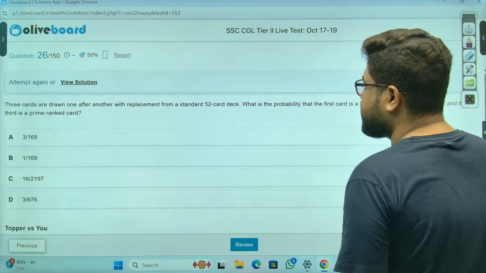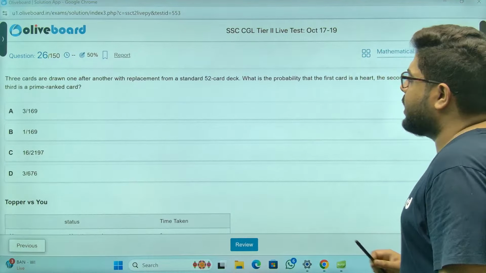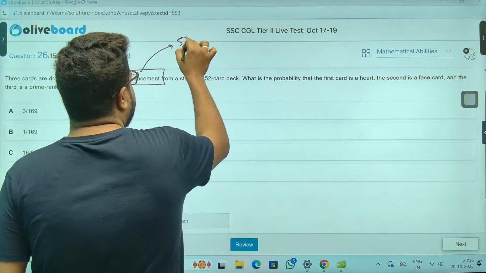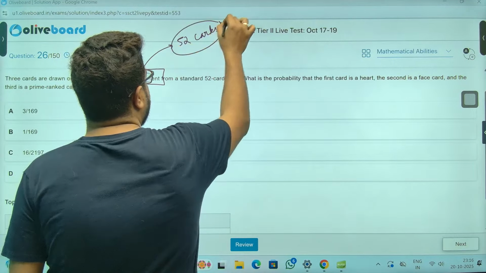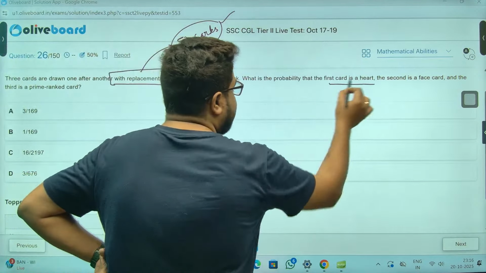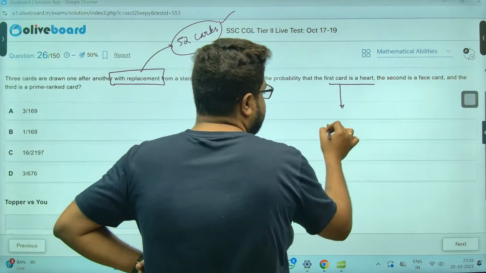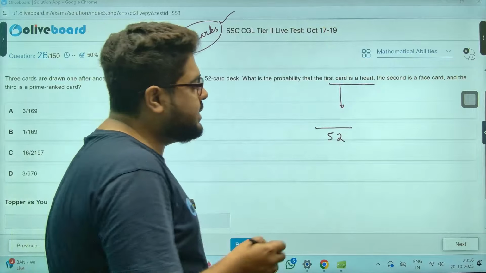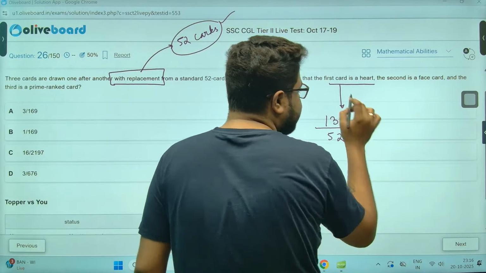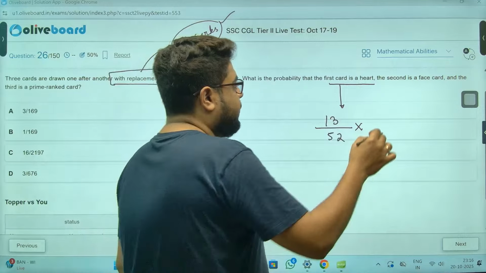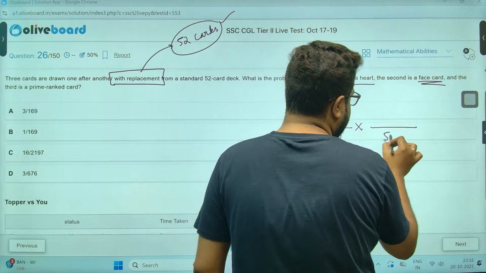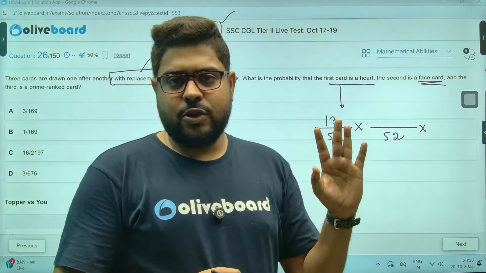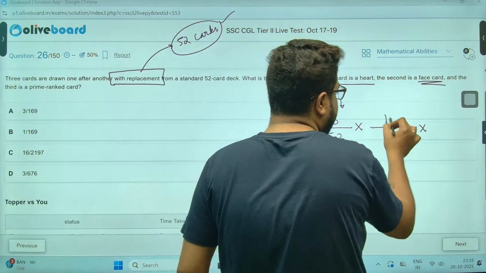Perfect, sir. Next one. 3 cards are drawn with replacement. Very good, sir. Meaning, every time we are drawing, we have 52 cards at our disposal. We have all the cards. First card is heart. Sir, always do it like this. 13 out of 52. Heart, so how many heart cards? 13, because there are 4 sets having 13 cards each. Face cards, sir. Every type of card has 3 face cards: King, Queen, Jack. There are 4 such decks, so 3 4s are 12.